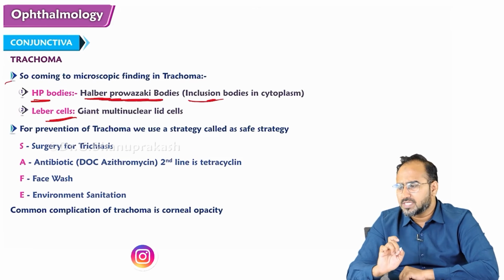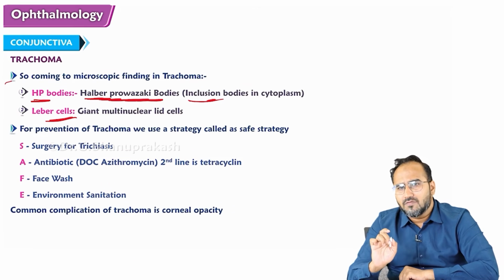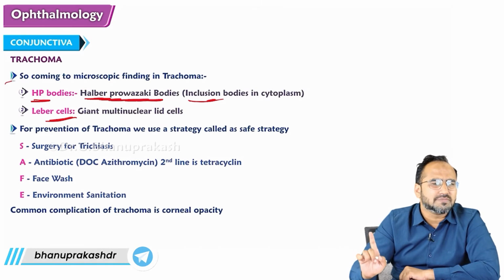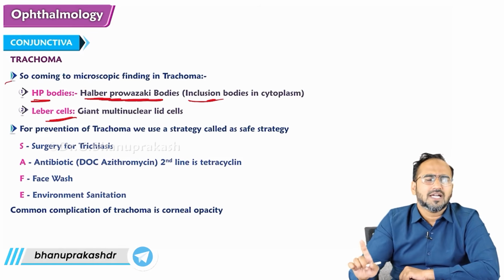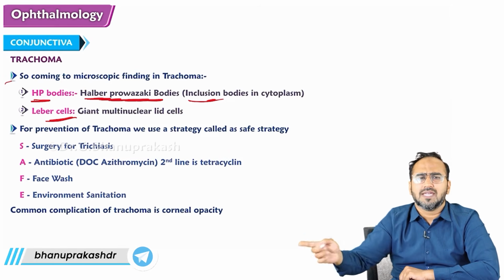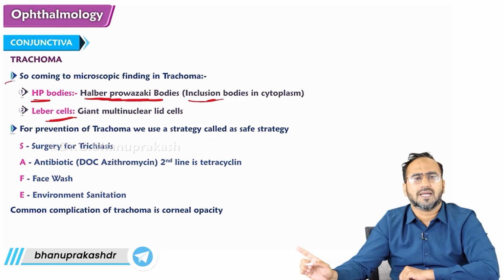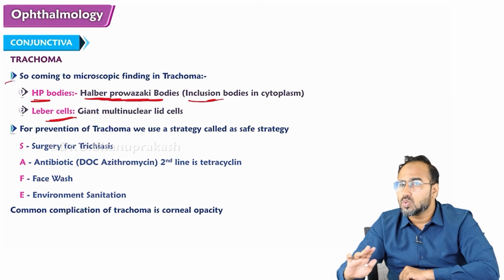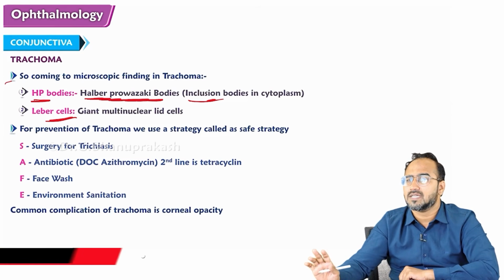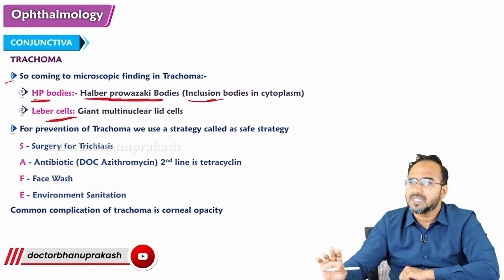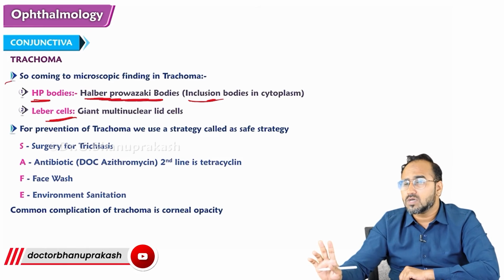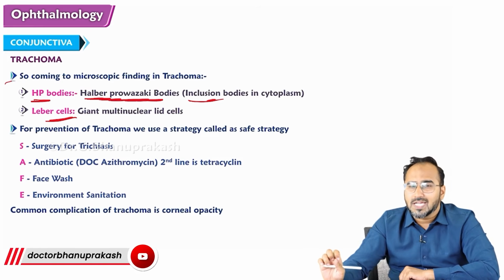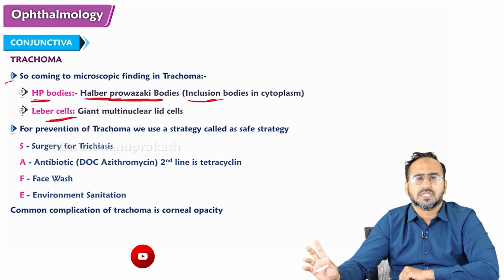How will you manage trachoma? Remember, the common causative organism is chlamydia. For chlamydia, the drug of choice is azithromycin. But if the patient develops trichiasis, do not just give azithromycin. Trichiasis means corneal opacity can develop, which can cause problems with vision. So if trichiasis is there, you have to go for surgery.